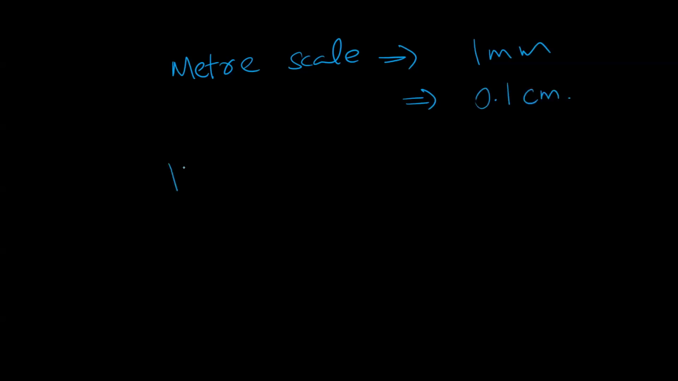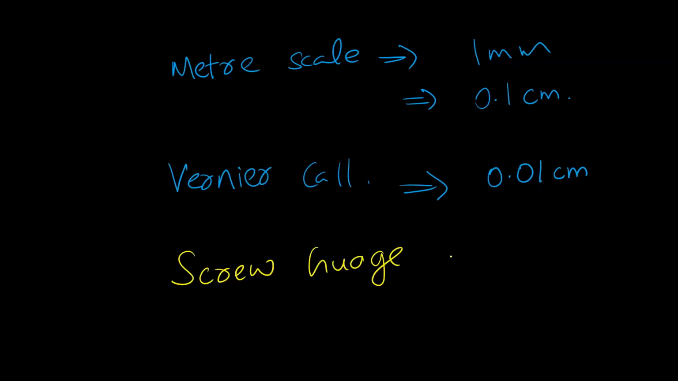Now we saw the vernier caliper. What is its least count? Not 1 millimeter. It is 0.01 centimeter. Any doubt in that? It is not 1 millimeter. I should divide this 1 millimeter by the number of vernier scale divisions, that is 10. Screw gauge: what is the least count of a screw gauge? 0.01 millimeter. Yes, you can remember it as 0.01 millimeter.